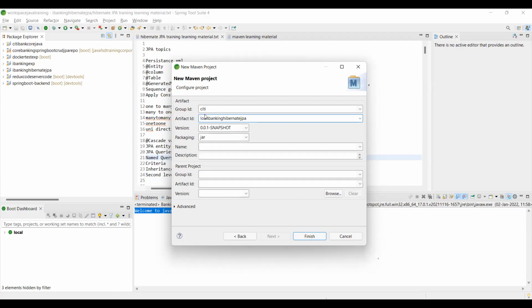Now we gave group ID and artifact ID. Artifact ID is the project name. Already we know what a project is: a collection of programs, any program, HTML, CSS, Java, anything. We are going to create a Maven project. I think I'll give this one. Click finish.